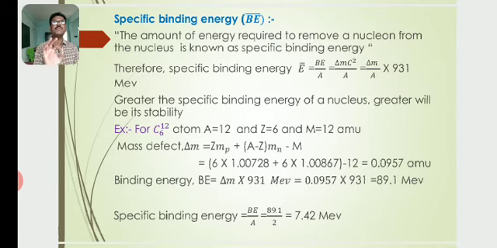Here the specific binding energy is equal to BE, binding energy, by A, which is equal to 89.1 by 12, which is equal to 7.42 mega electron volt, where 7.42 mega electron volt is the specific binding energy of the carbon nucleus. That is, the amount of energy required to remove a nucleon from the carbon nucleus must be equal to 7.42 mega electron volt.